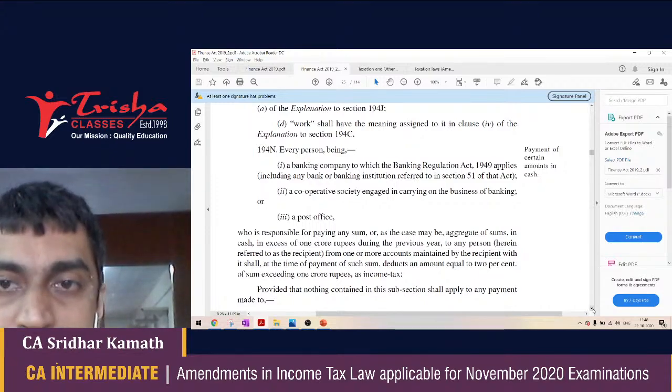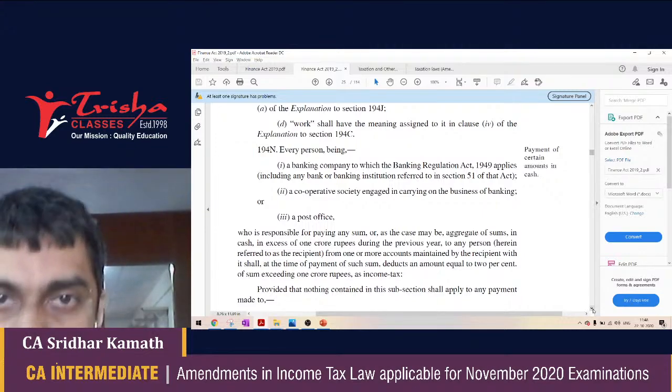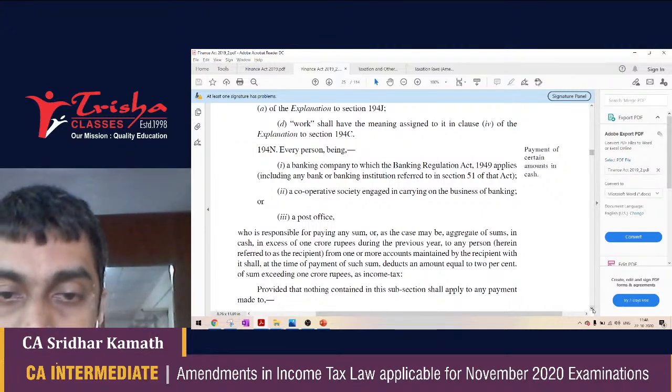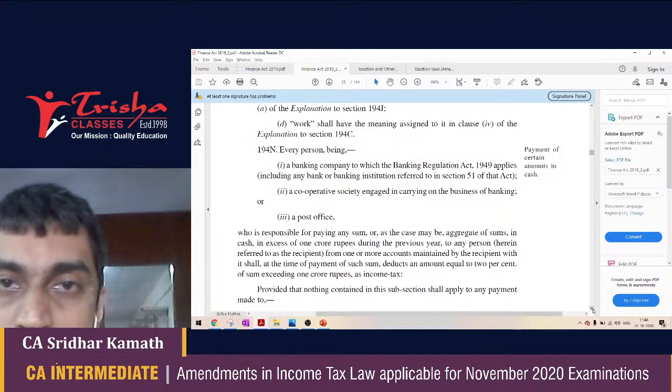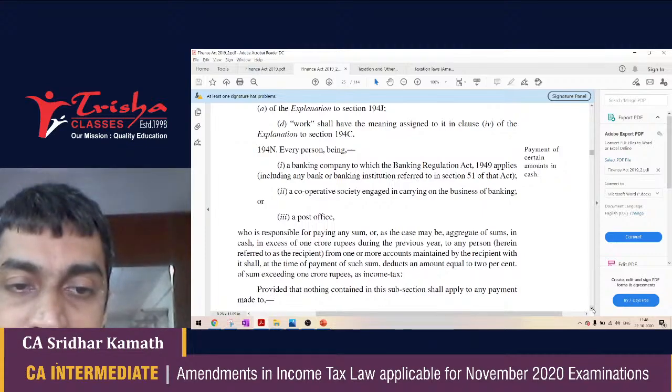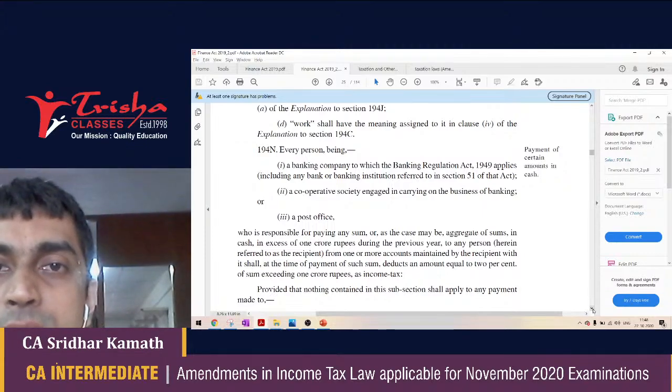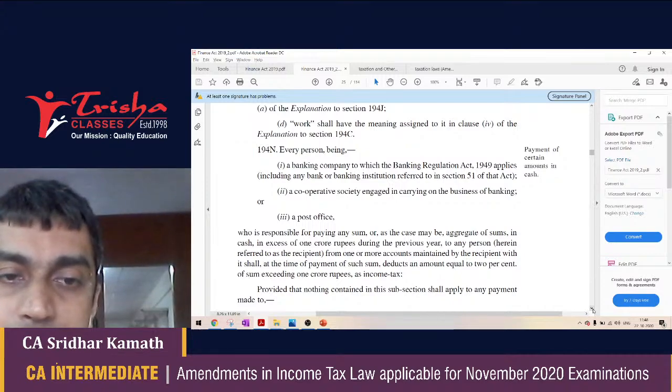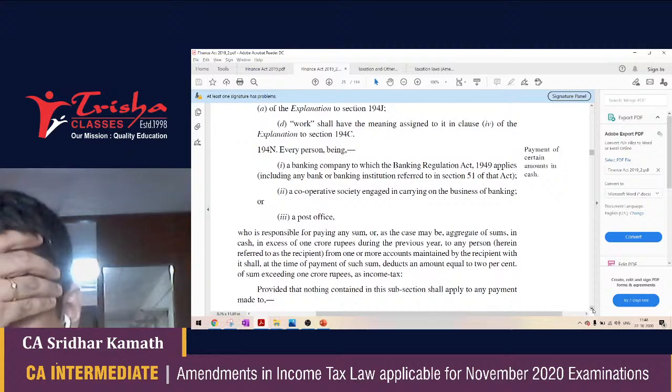Now, section 194N instructs the banker to deduct 2% the moment it exceeds 1 crore rupees. An amount equal to 2% for sums exceeding 1 crore rupees, income tax needs to be deducted. This is the provision of section 194N, and this is extremely controversial.